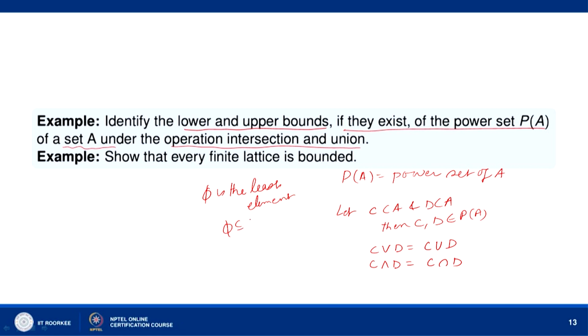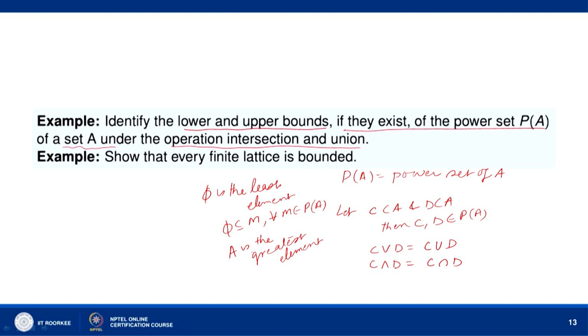Phi is contained in M for every M belonging to P(A). So, it is the least element, and A is the greatest element. Every set belonging to P(A) is a subset of A.